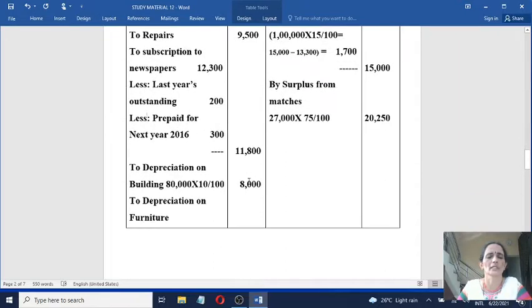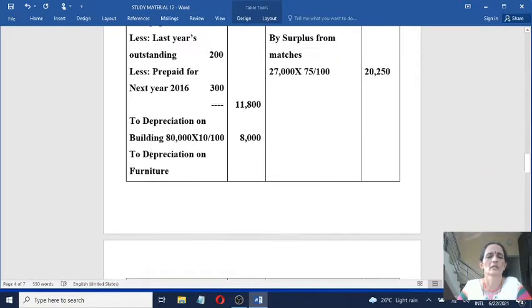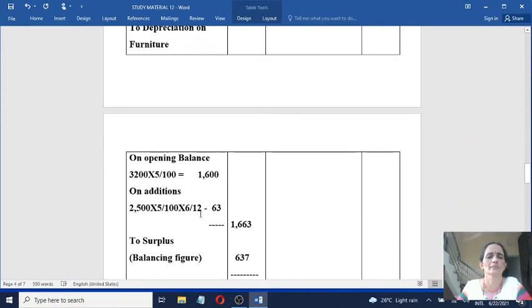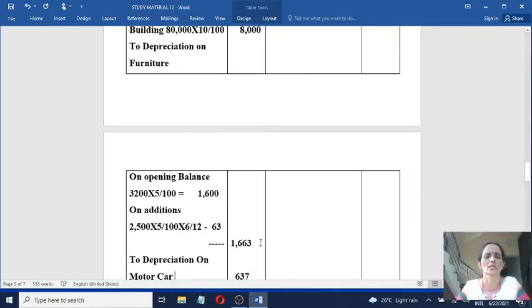So record it here. To depreciation on motor car.